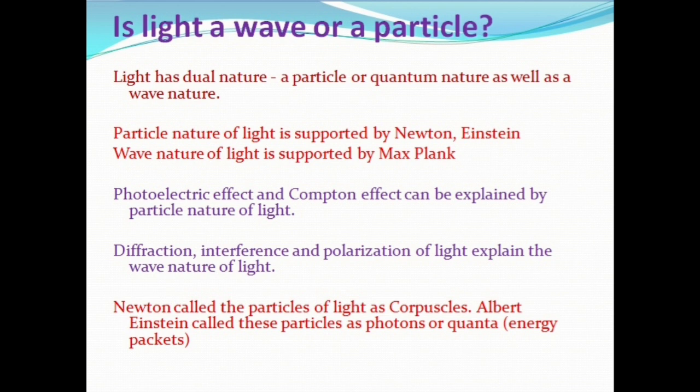Planck. Some phenomena like photoelectric effect and Compton effect can be explained by particle nature of light, while some other processes like diffraction, interference and polarization of light explain the wave nature of light. Newton called the particles of light corpuscles, while Albert Einstein called these particles photons or quanta. A quanta literally means packet of energy or energy packets.